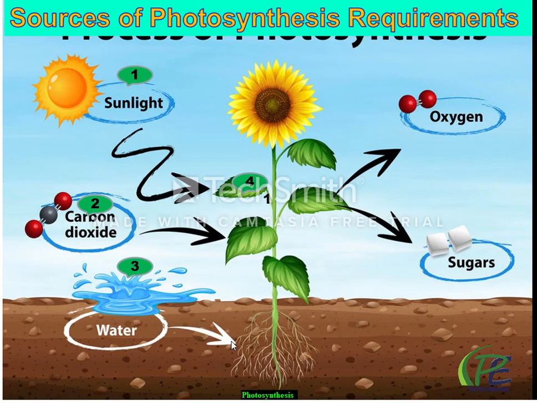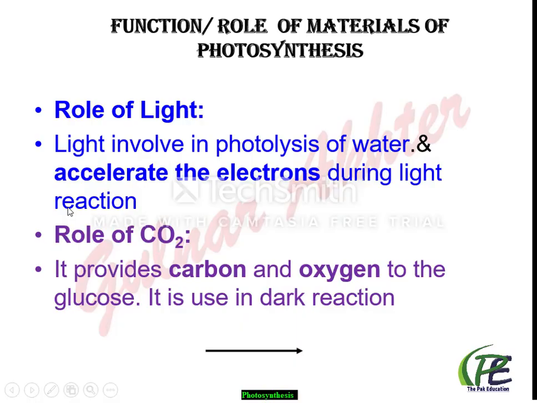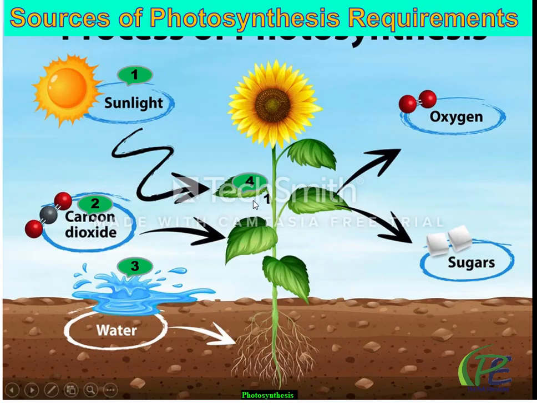Number 1, light. The major source is the sun. Number 2, carbon dioxide. The major source is the atmosphere. Number 3, water. The major source is soil for the terrestrial plant. And number 4, photosynthetic pigments, especially chlorophyll. These pigments are already present in the cell. In prokaryotes, they are freely present in the cytoplasm, whereas in photosynthetic eukaryotes like plants and algae, they are found in the chloroplast.